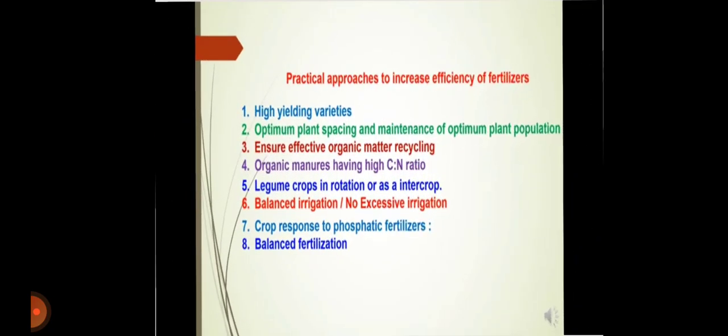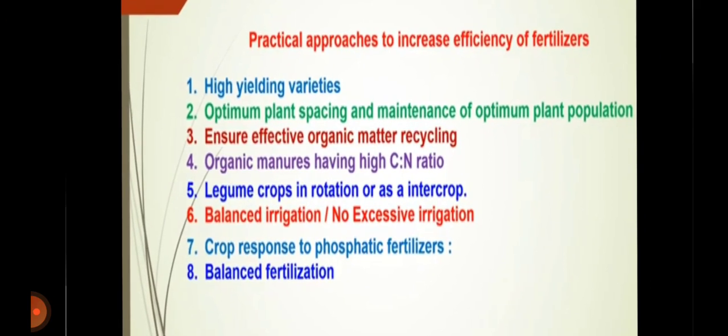Then practical approaches to increase the efficiency of fertilizers. First, high yielding varieties. Second, optimum plant spacing and maintenance of optimum plant population. Third, ensuring effective organic matter recycling. Fourth is organic manures having a high carbon nitrogen ratio.